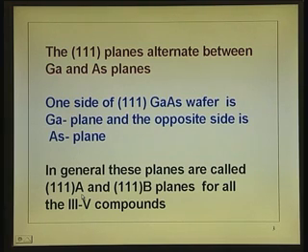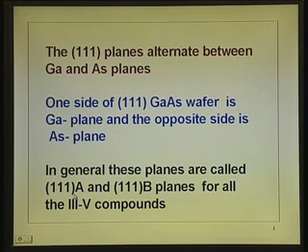This property also reflects on the ability to polish the 2 surfaces. Mechanical polishing or chemical polishing, whatever you want to do, when you polish the surface of the wafer, it is easy to polish the 1-1-1 B plane, that is the arsenic plane, because it is more highly reactive.